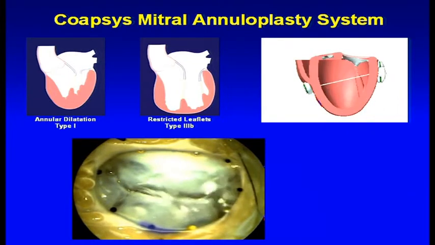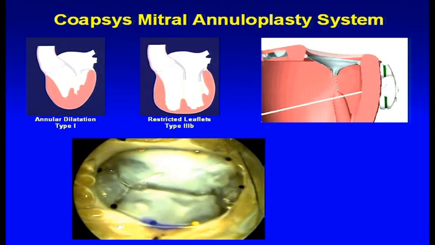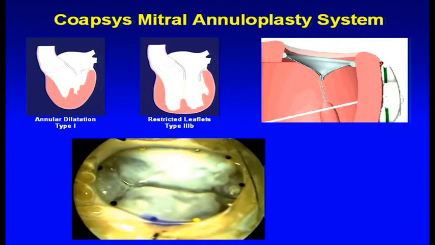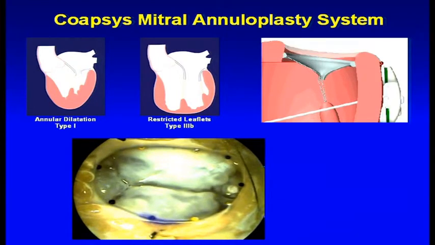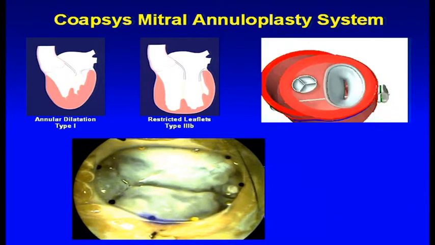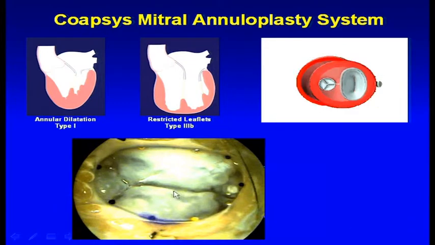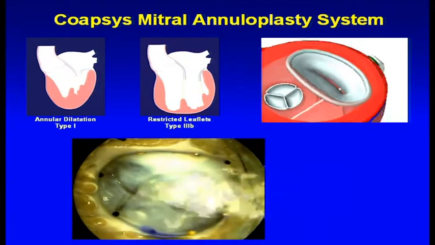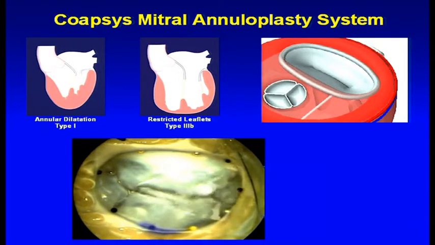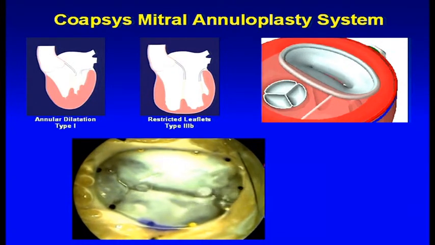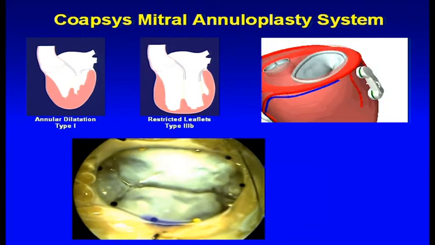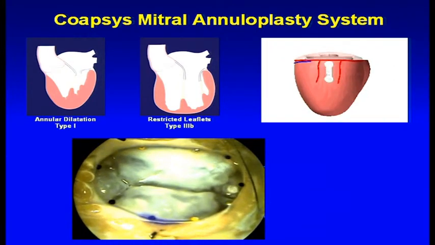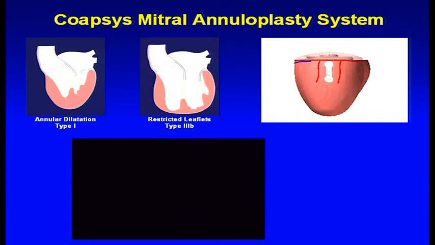So the coaptation area you are restricting as you pull the cord, and the leakage stops. It can be seen on the table, where the lower one shows a leakage when you put water or saline inside the LV. Keep turning, twisting and pulling the cord, and there is a point when the leakage stops. Indeed, mitral regurgitation comes down. Absolutely correct, mitral regurgitation does come down.